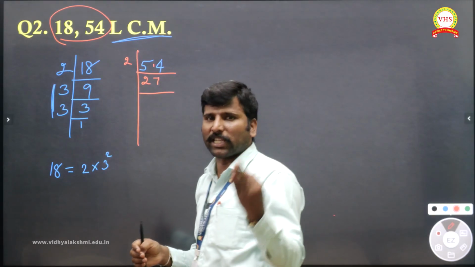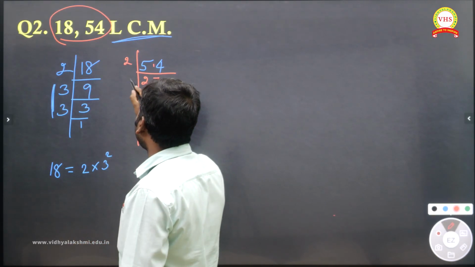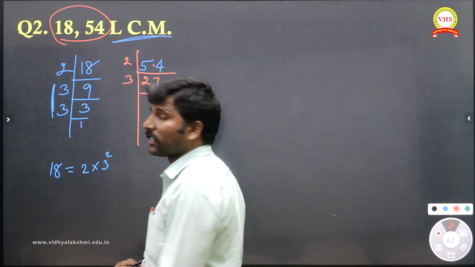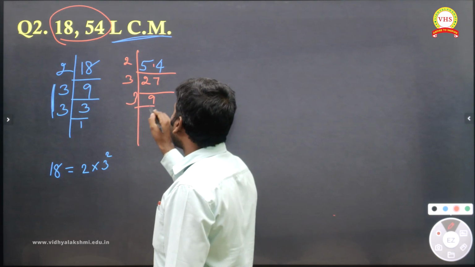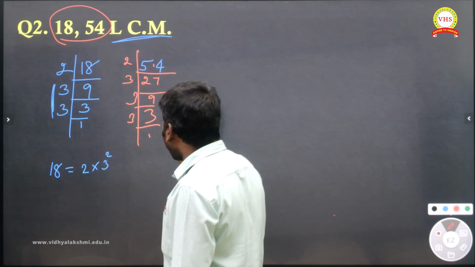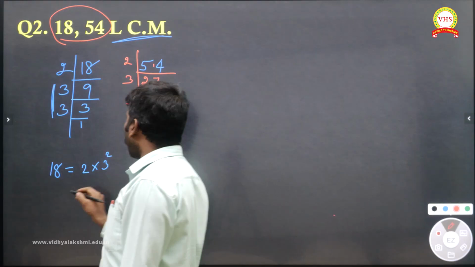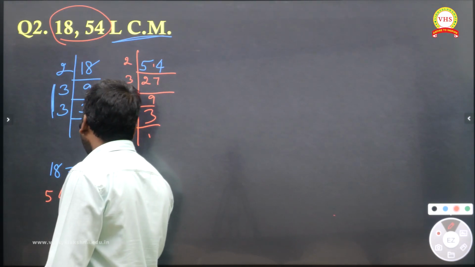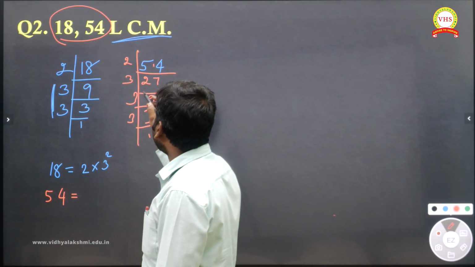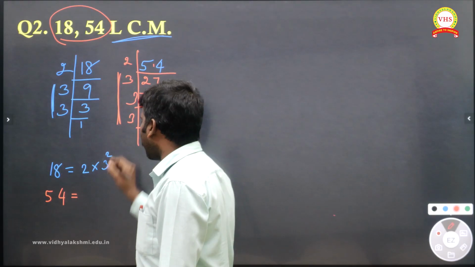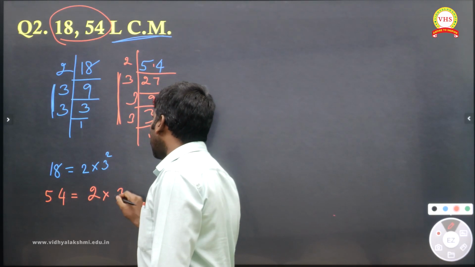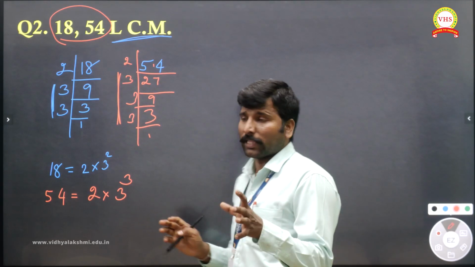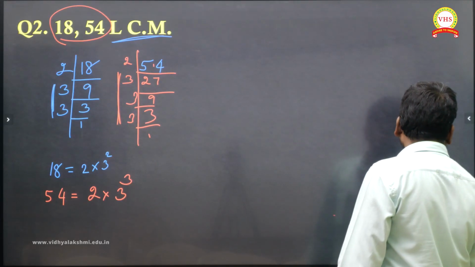The next prime is 3. 3 is a divisor of 27? Yes, 9 threes are 27. Again 3 threes, again 3 threes. Till you get 1 you should continue. Now the prime factorization of 54 is 3 coming thrice and 2 coming once, so 2 into 3 power 3. That is the prime factorization which I have.